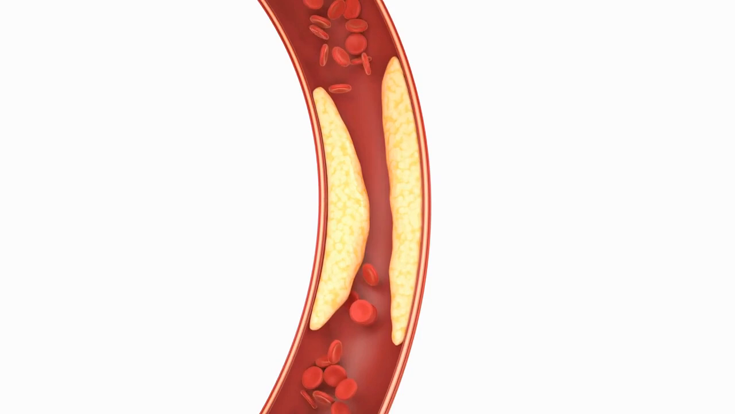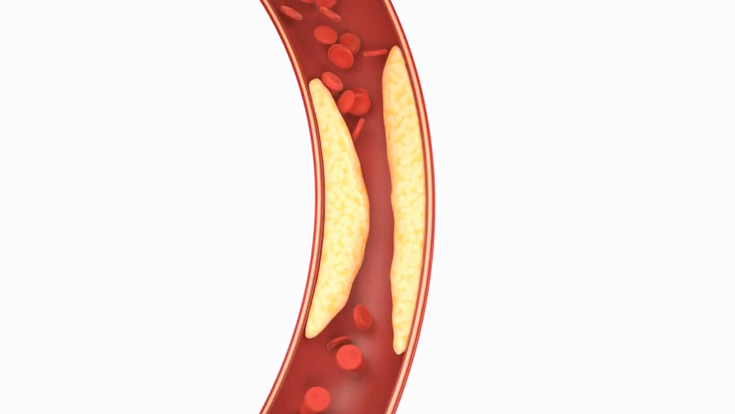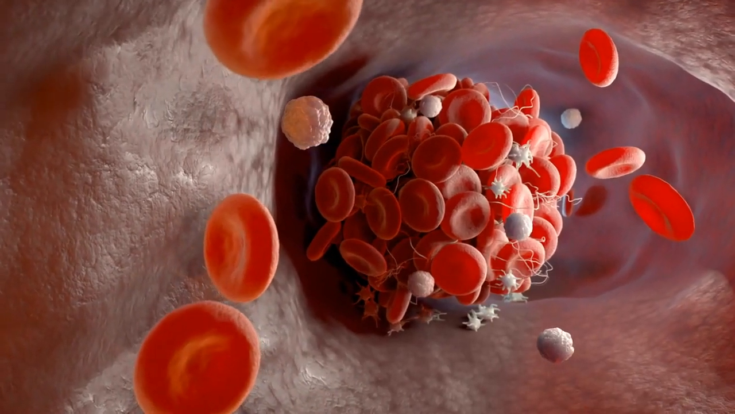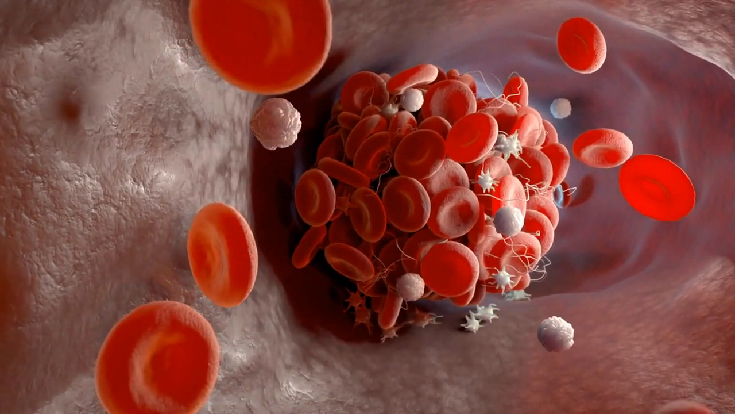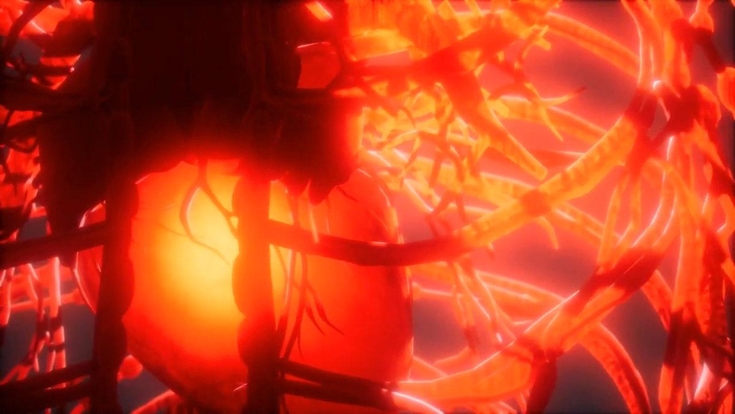The blockage is usually caused by the buildup of plaque, a combination of cholesterol, fat, and other substances, within the artery walls. When the blood flow to a part of the heart is significantly reduced or completely cut off, the affected heart muscle begins to suffer from a lack of oxygen and nutrients. Without prompt medical intervention, this can lead to permanent damage to the heart muscle or even death of the affected